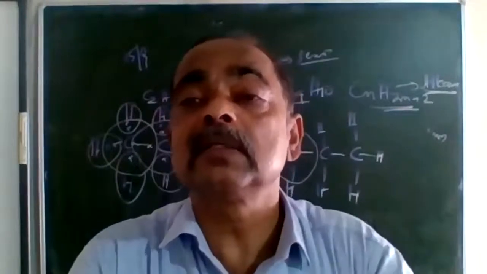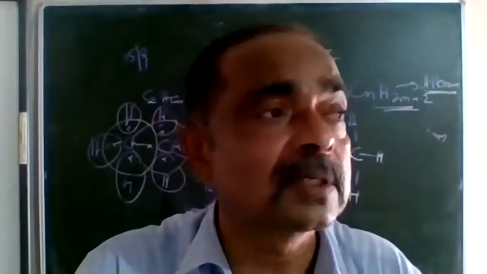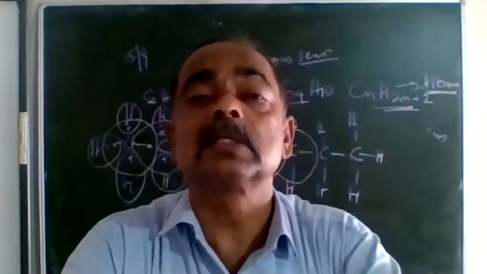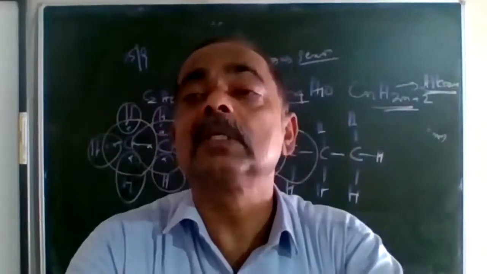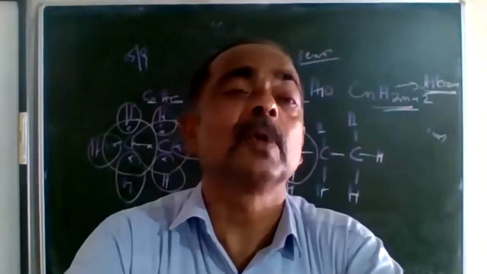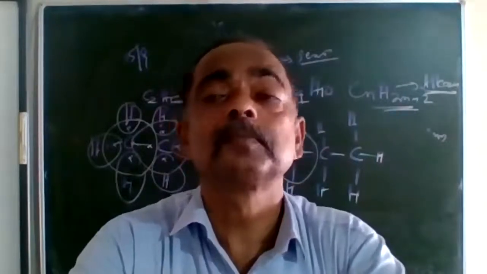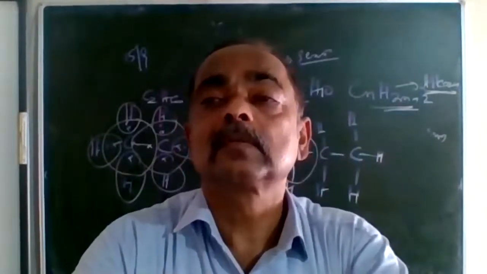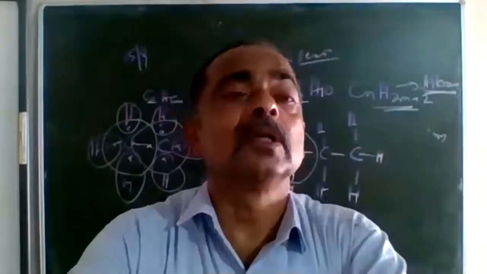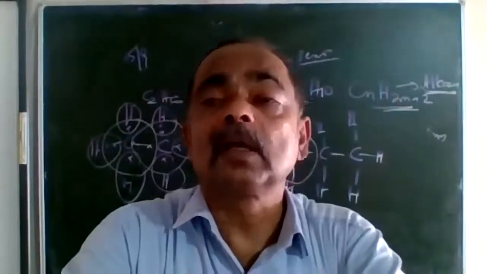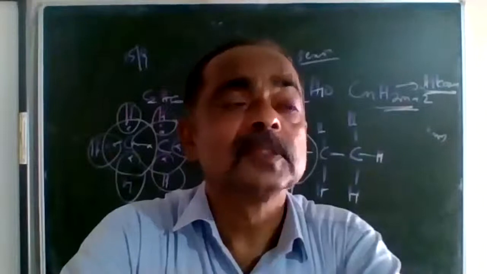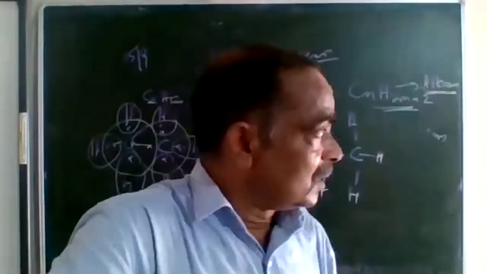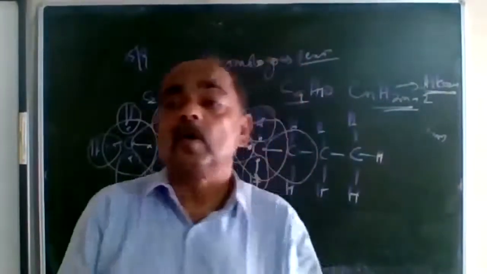So alkanes are saturated hydrocarbons, and they belong to the homologous series alkanes, and they have the general formula CnH2n plus 2. Clear, everybody? Any doubt anybody? Alkanes, understood it clearly? Now write down the characteristics of homologous series.